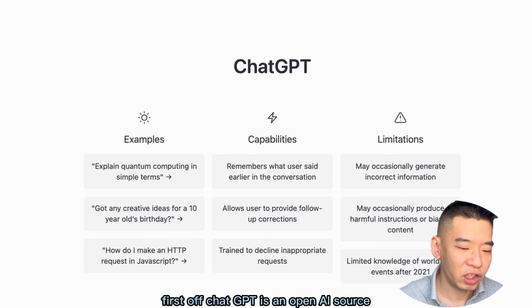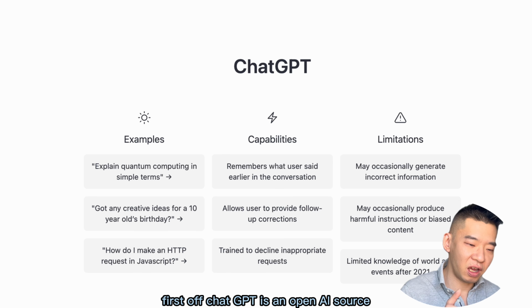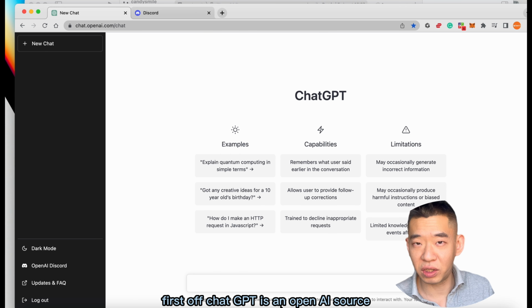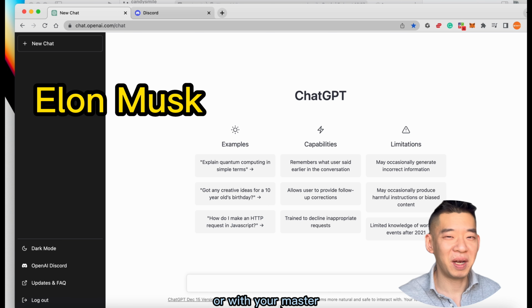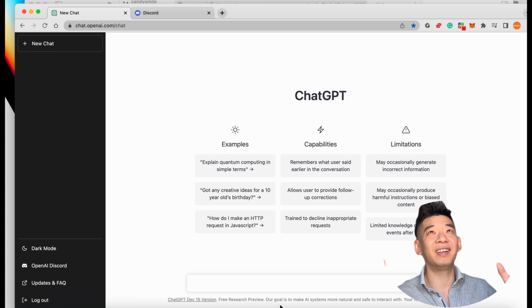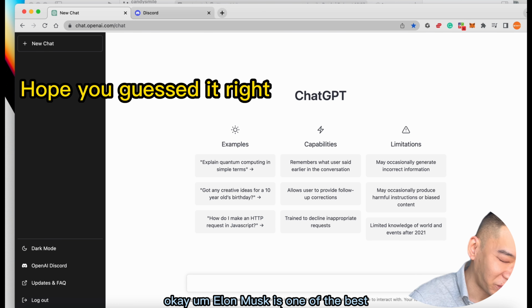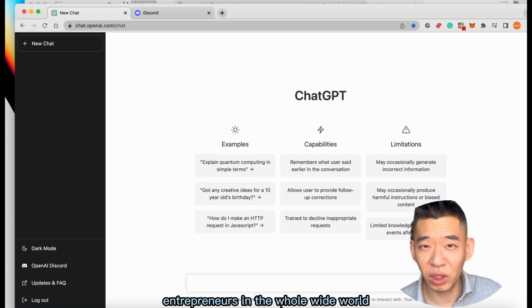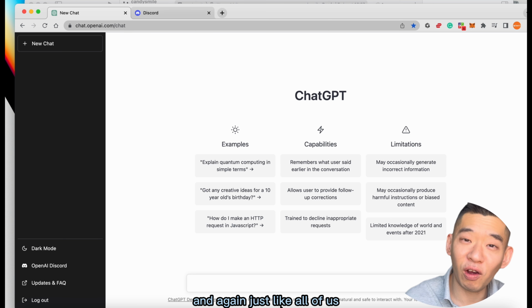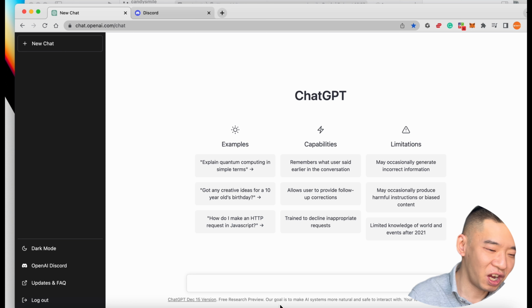First off, ChatGPT is from OpenAI, which originated from our dear mentor, our dear master, Elon Musk. Elon Musk is one of the best entrepreneurs in the whole wide world. And again, just like all of us, we're programming engineers.